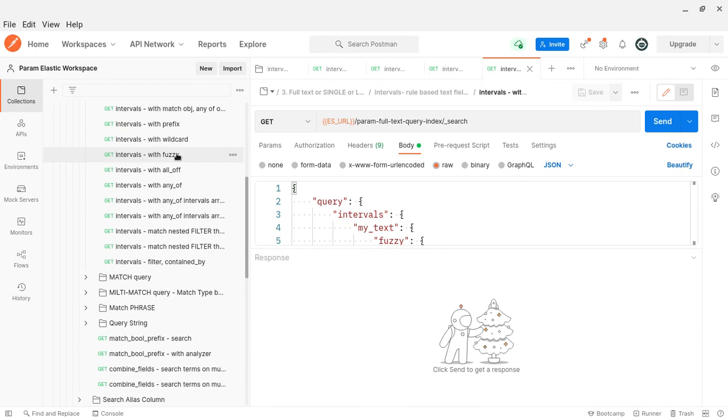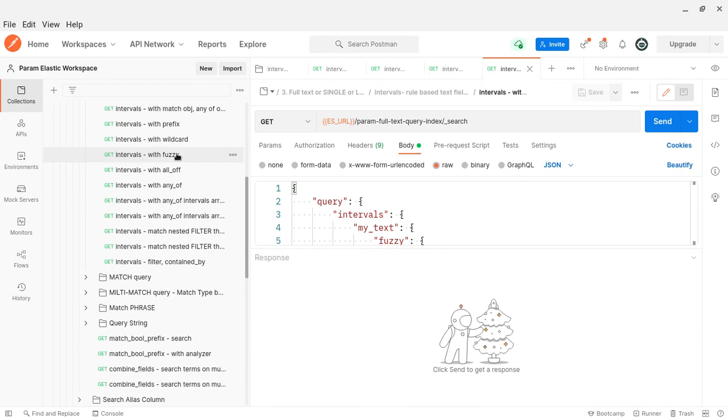If I make a spelling mistake of one or two letters and still want to match such terms, I will use fuzziness. Let me repeat: if the text or field the user entered has a term or word with one or two characters misspelled, that is where we will use fuzziness.